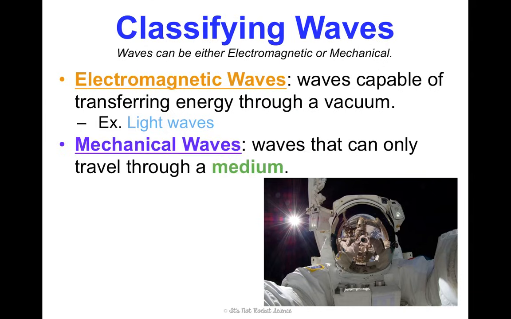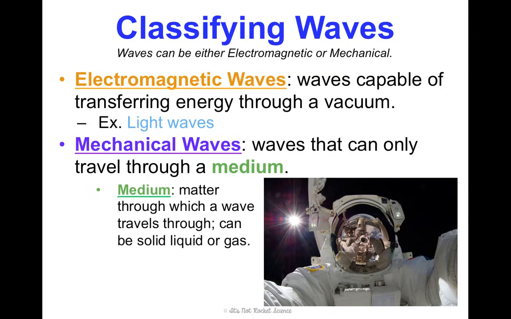Now, mechanical waves are waves that can only travel through a medium. I remember because mechanical starts with the M and medium starts with the M. Mechanical and medium. You have to have a medium to travel through. And a medium is just matter. So it's just the matter through which the wave is going to travel. It can be a solid, it could be a liquid, it could be a gas. Doesn't matter, but mechanical waves have to travel through some sort of particle.